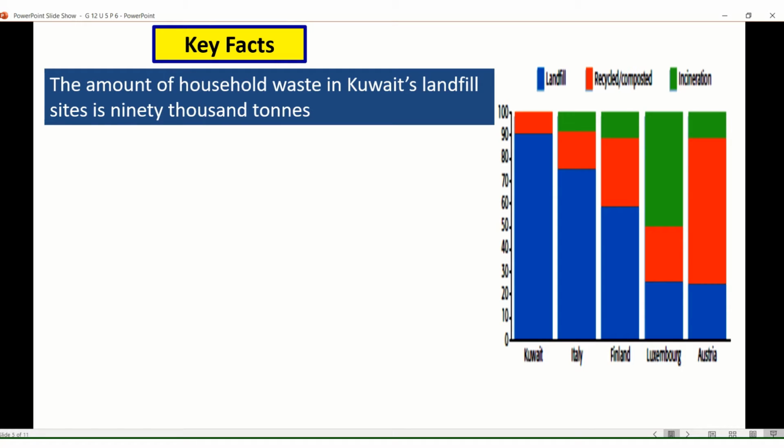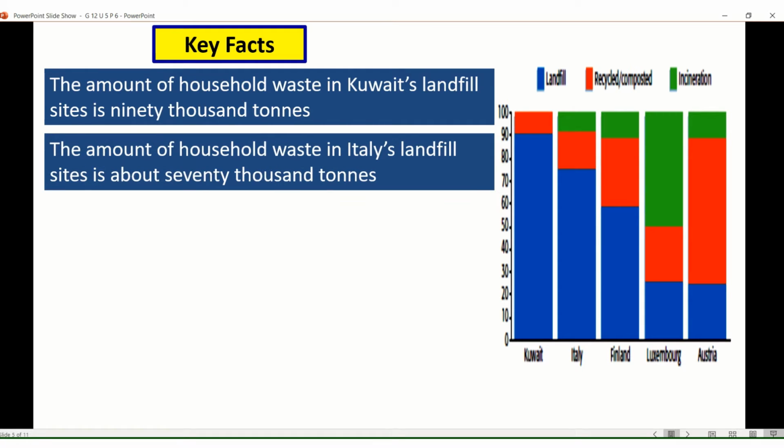The amount of household waste in Kuwait's landfill site is 90,000 tons. Look at the blue one. The blue one in front of Kuwait refers to 90,000 tons, how Kuwait bury their waste in landfill sites. And the amount of household waste in Italy's landfill site is about 70,000 tons. So it's lower or smaller than Kuwait, Italy. Here the blue one refers to 70,000 tons. They bury their waste in Italy.